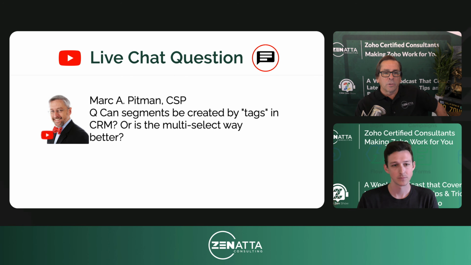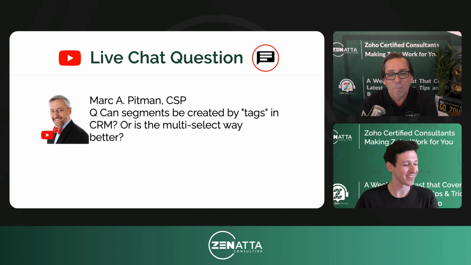All right, and then Mark is asking, can segments be created by tags in the CRM, or is the multi-select way better? As a matter of fact, they can be, and we have an entire video on that one. It kind of depends. Oftentimes, we'll recommend clients use multi-selects just because users can't add their own options to it. So it depends on the size of the company, right? Tags can just be a little dangerous because they're more flexible than a multi-select.